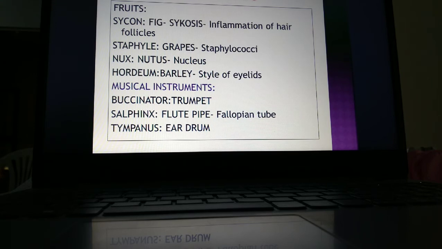Flute pipe is compared to salpinx, and eardrum is compared to tympanus. When sound waves touch the eardrum only, we are able to hear, we can sense the sound, so it is compared to tympanus.